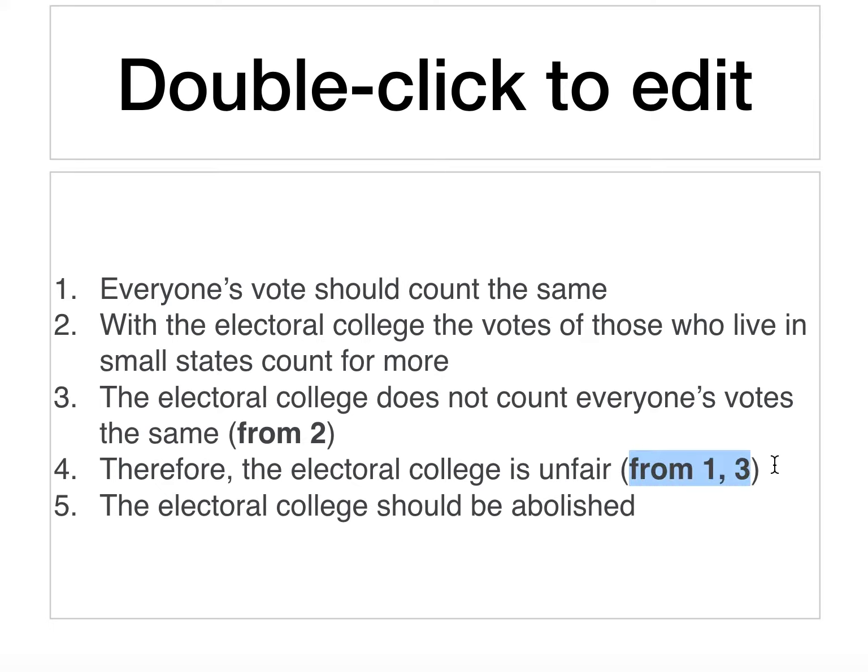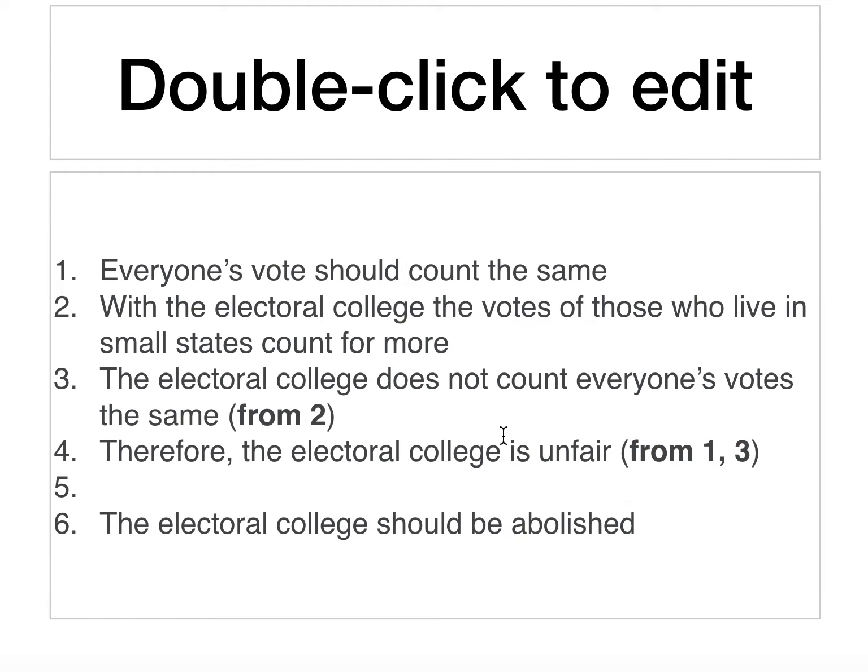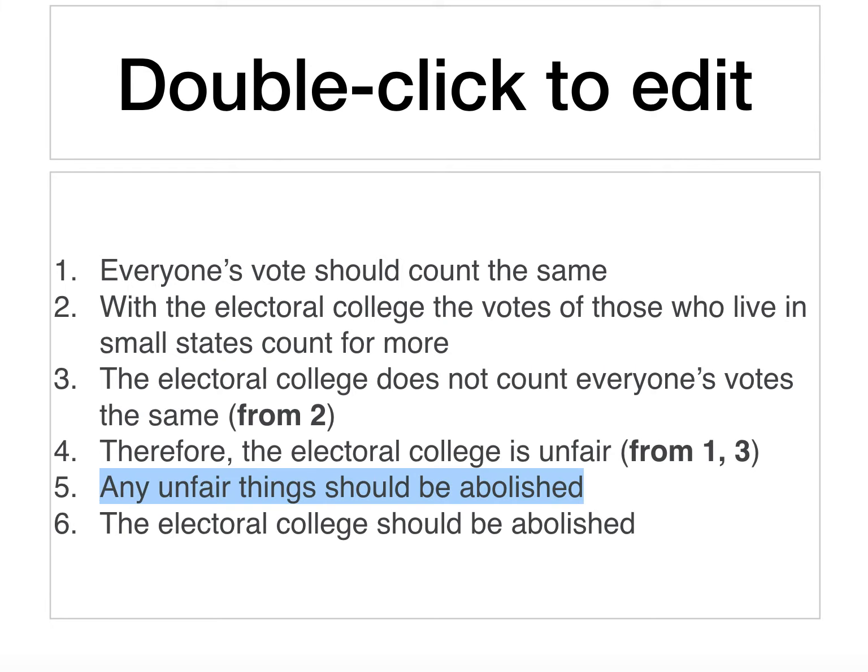And finally, how do we get from the fact that the Electoral College is unfair to the fact that it should be abolished? Well, there's a really clear way we can do this, and it would just be by this missing premise. It would say something like, any unfair things should be abolished. And this is just clearly a missing premise. The line before we just introduced as a kind of intermediate conclusion, which you can also do. And the whole point of this is to make the logic clear.